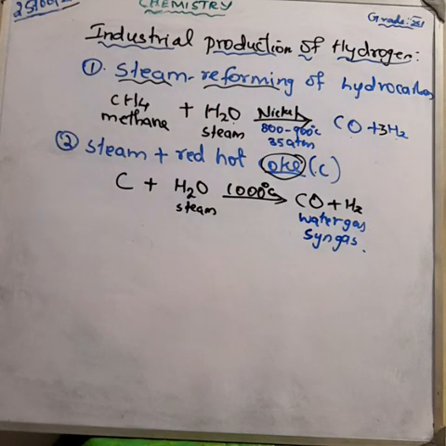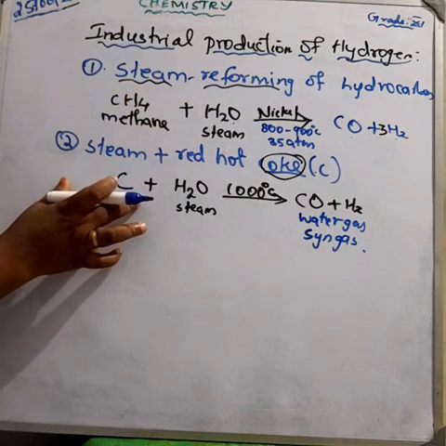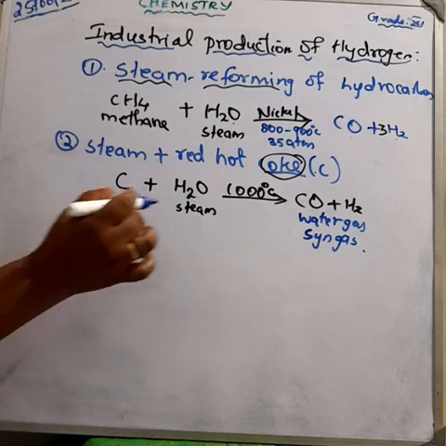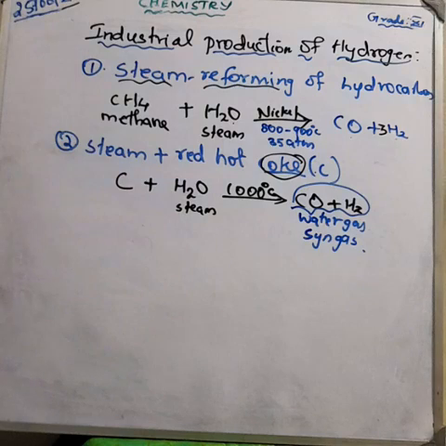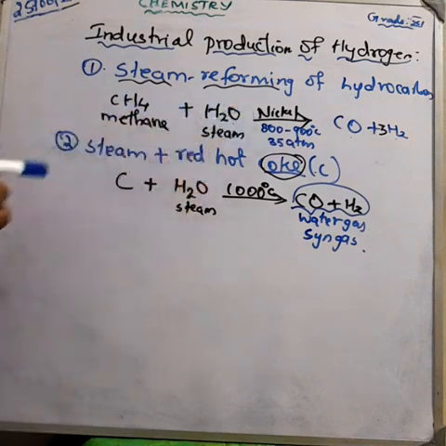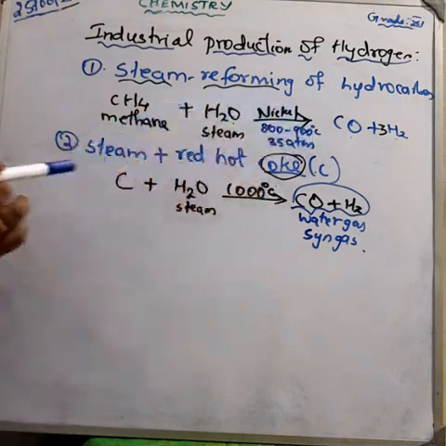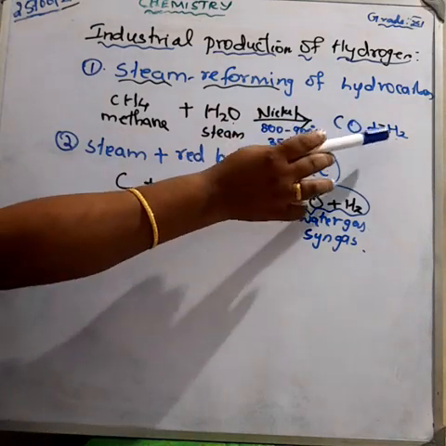So we studied two methods of preparing hydrogen. What are the two methods? First one, the steam reforming method. Another one, steam plus red hot coke. For both processes we get carbon monoxide and hydrogen. In the first method, the steam reforming method, we take methane, a hydrocarbon, plus steam using a nickel catalyst, heated from 800 to 900 degrees Celsius at 35 atmospheric pressure, and we get carbon monoxide and hydrogen.